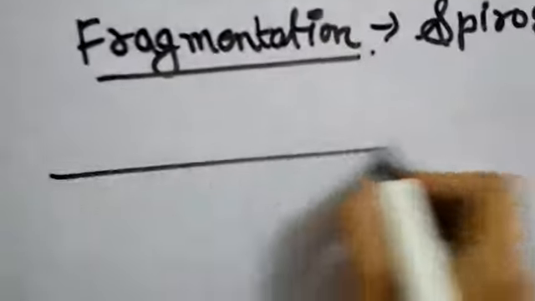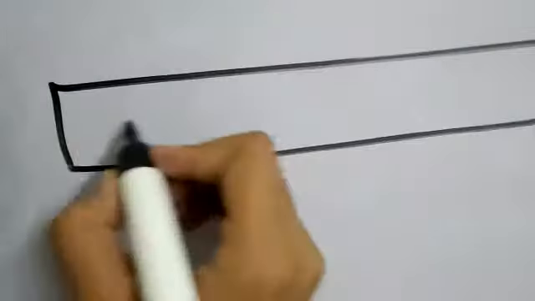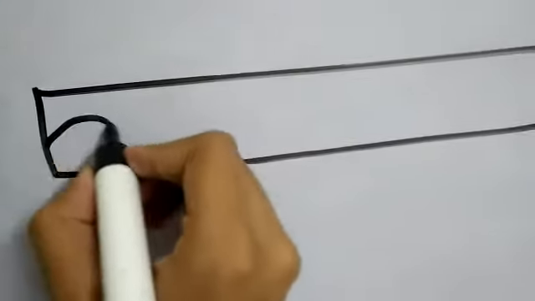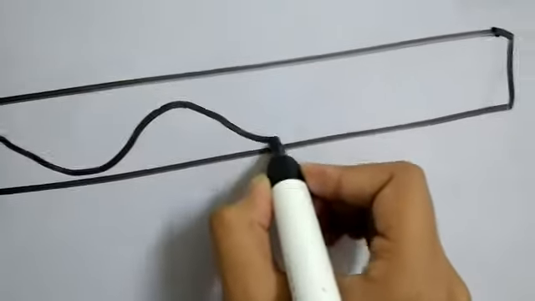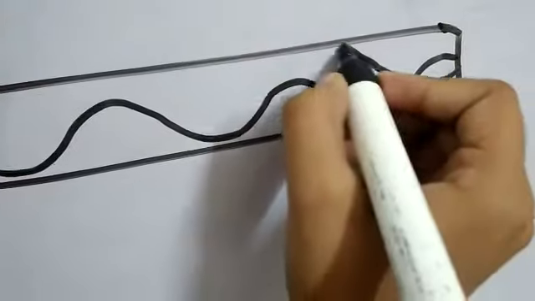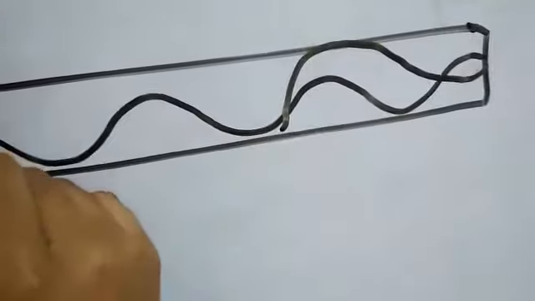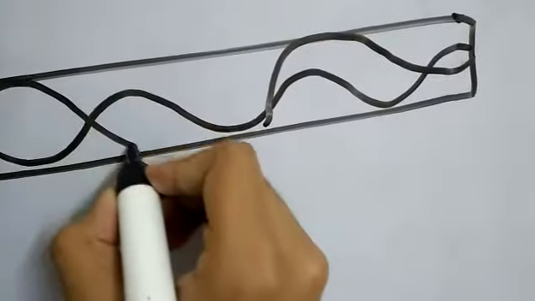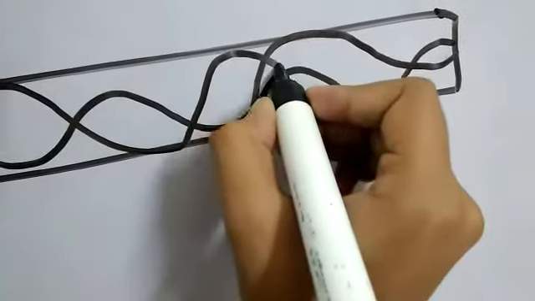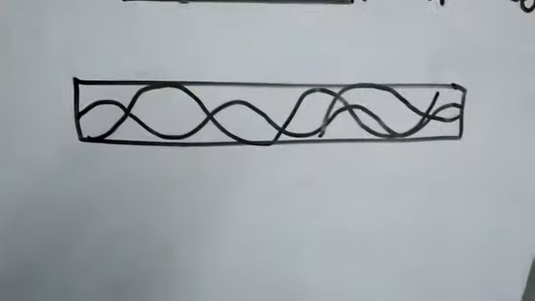So, for example, this is the Spirogyra. This will form like this. There will be waves inside.